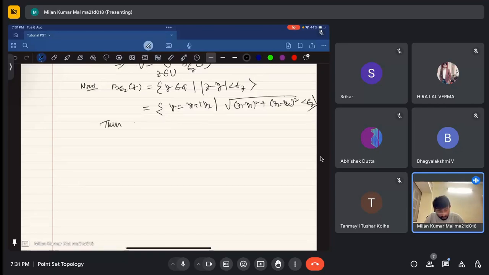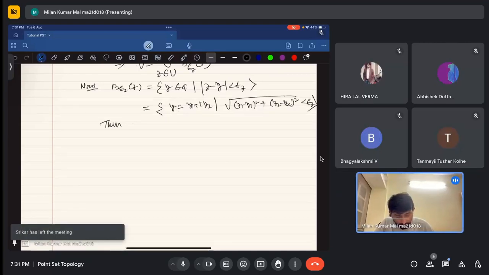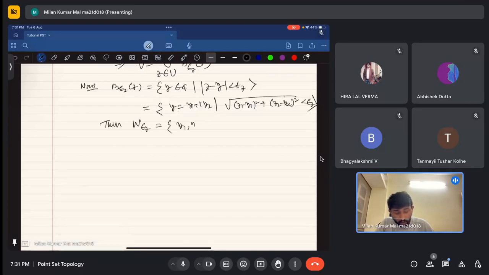Then if I take the corresponding set, with a different symbol, W epsilon z, it is all those (y1, y2) coming from R2 such that the square root of (z1 minus y1) squared plus (z2 minus y2) squared is less than epsilon.